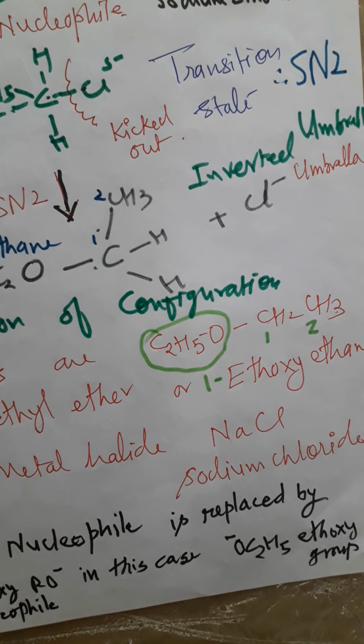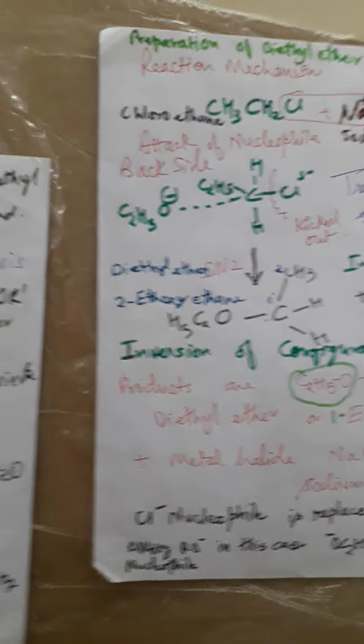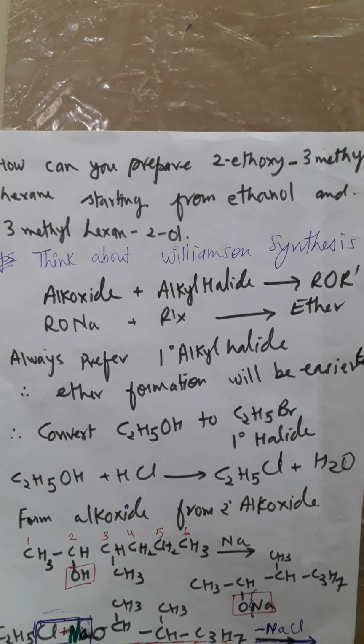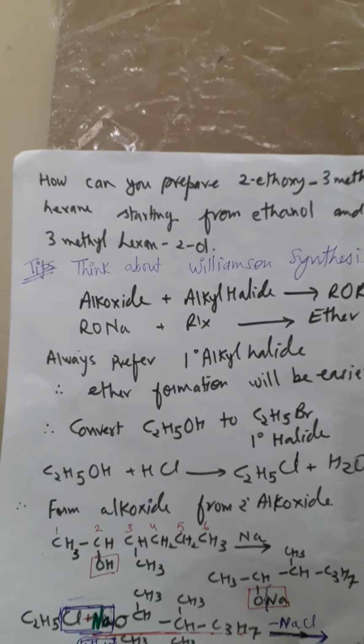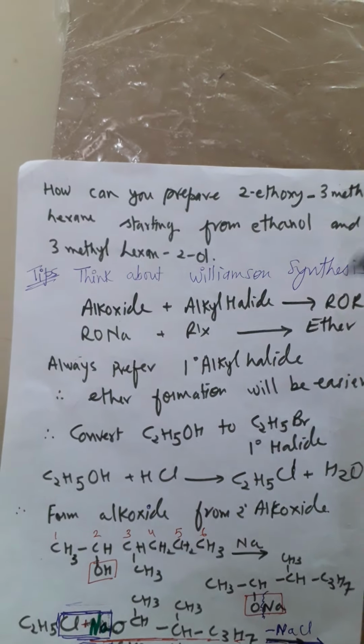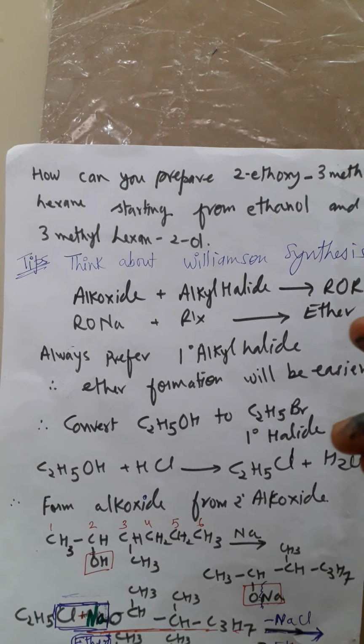Now you have to write down how can you prepare. Write down, I am dictating you. How can you prepare 2-ethoxy 3-methylhexane starting from ethanol and 3-methylhexan-2-ol? Simply think about it, because they are saying 2-ethoxy 3-methylhexane.